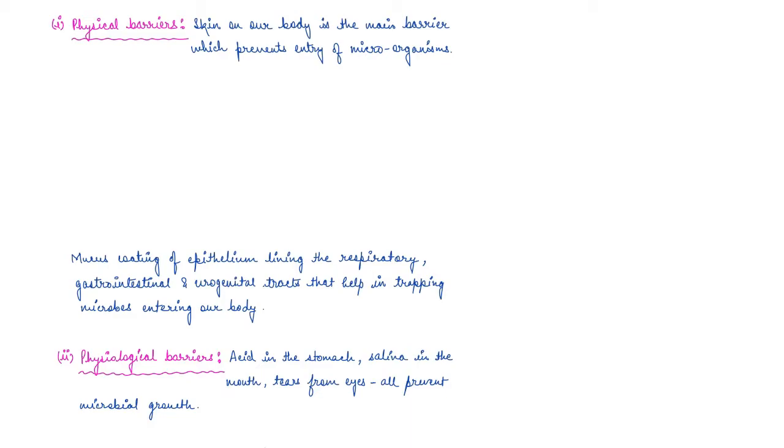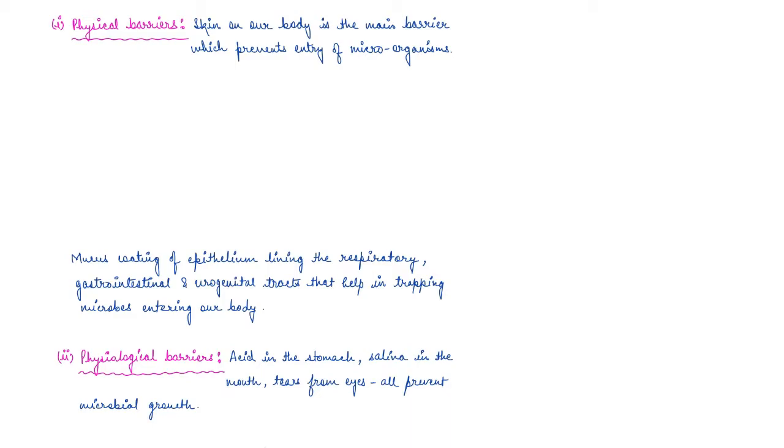Right? So we have various other systems, like acid in our stomach and saliva in the mouth. In the same way, we have tears from the eyes, and all these physiological barriers basically prevent microbial growth.